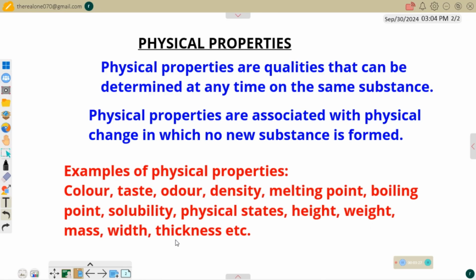We have weight, mass, width, thickness, etc. All of these properties mentioned are usually determined in every substance without that substance reacting with another substance. We can easily get them either by taking measurements or even by ordinary observation. We know the color, we know taste, we know odor, etc. These properties are common physical properties. So now let us go to chemical properties.